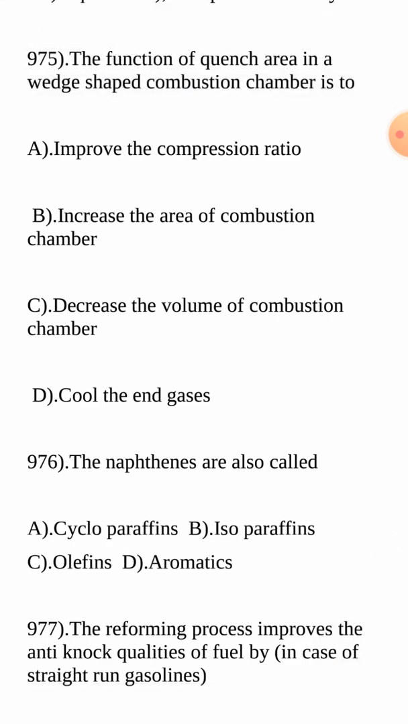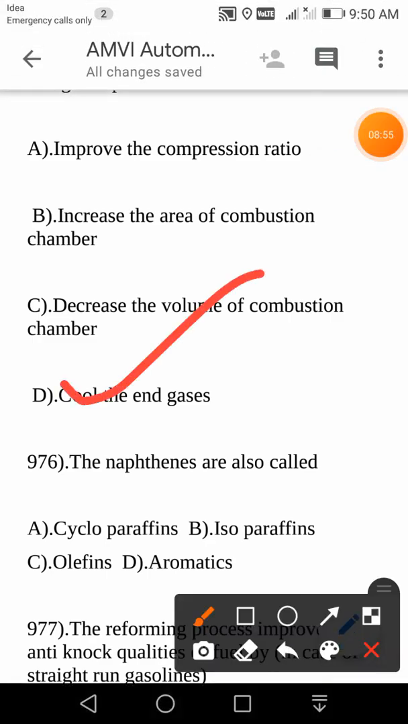The function of the quench area in a wedge shaped combustion chamber is: In this combustion chamber, there is some area which is called the quench area. It will be wedge shaped. So what is the main purpose of making the quenching area in the shape of a wedge? Is it to improve the compression ratio, to increase the area of the combustion chamber, to decrease the volume of the combustion chamber, or to cool the end gases? The term itself indicates that quenching means cooling. So definitely the main purpose here is to cool the end gases.